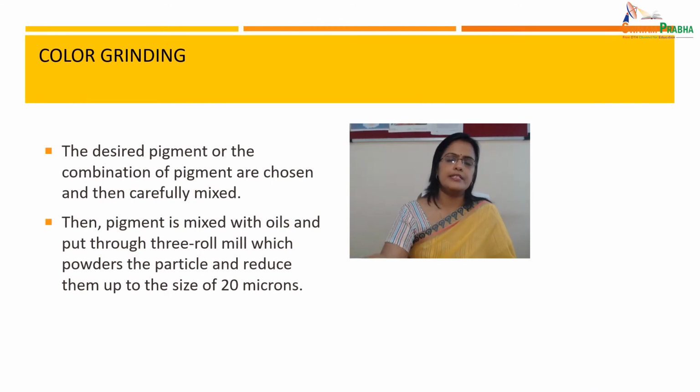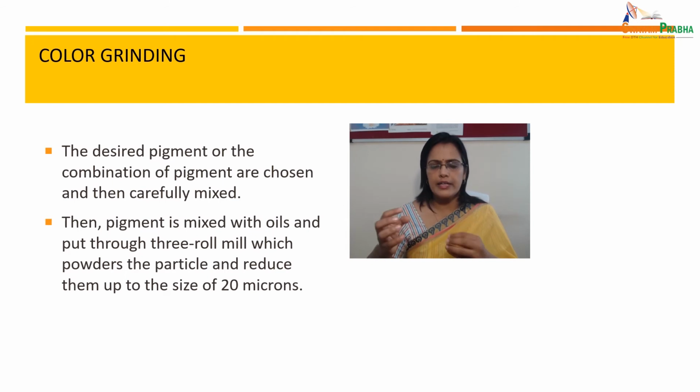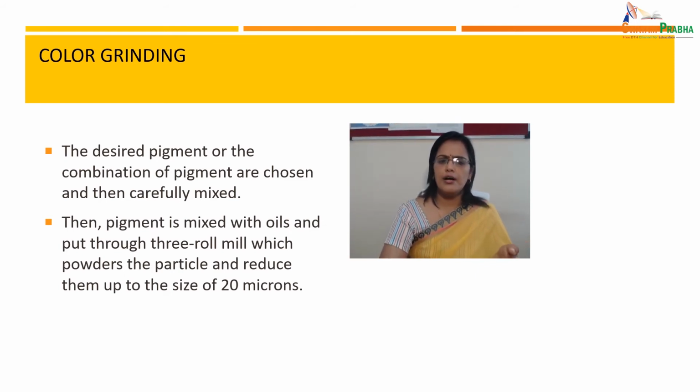The desired pigment and the combination of pigments are chosen. They can be chosen and used together. Then it is mixed with the oil and put into the mill, which powders the particles, and the particle size is reduced to up to 20 microns.